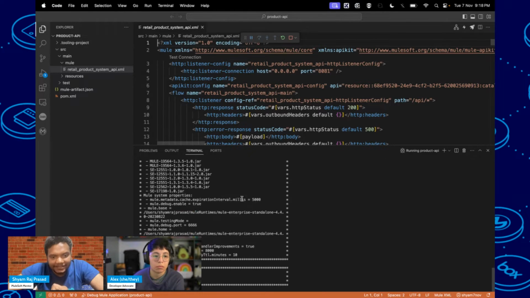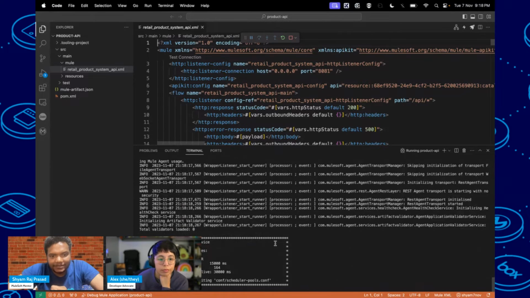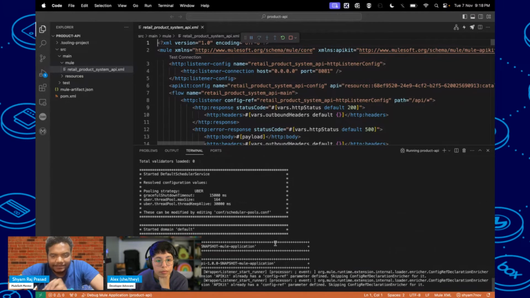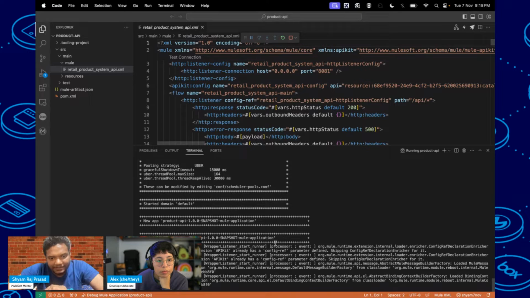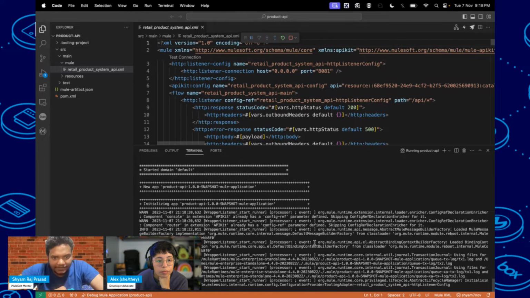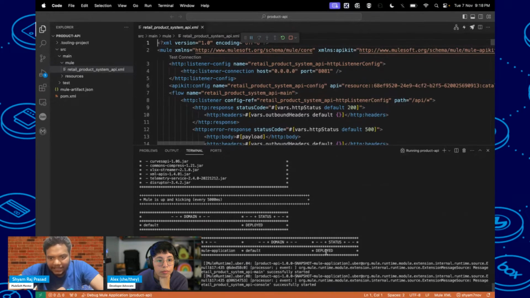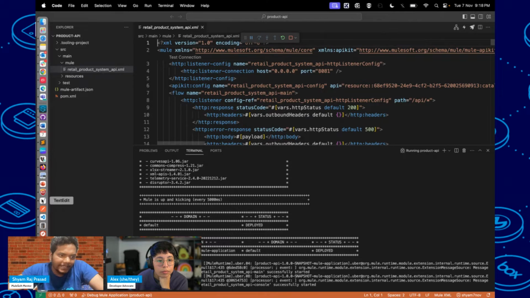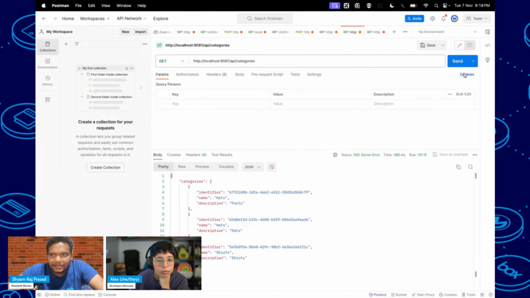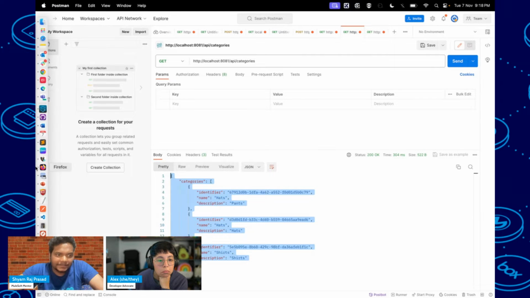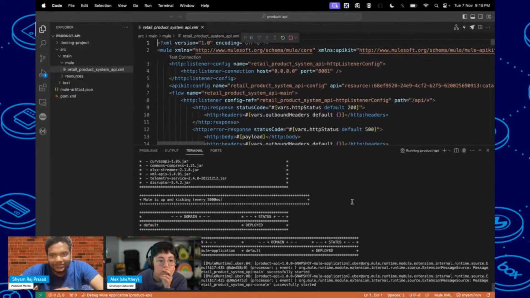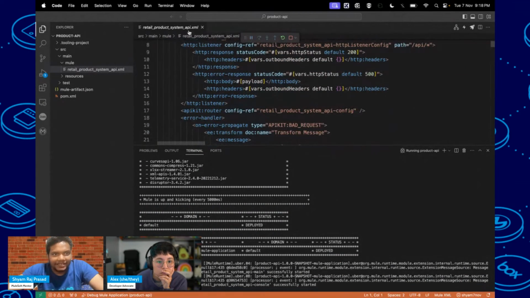It is running in debug mode, it will take some time. Here you can see it got deployed, and when we hit this URL again, I'm getting 200. This is my observation in SCB. Not sure about others, maybe you can try.